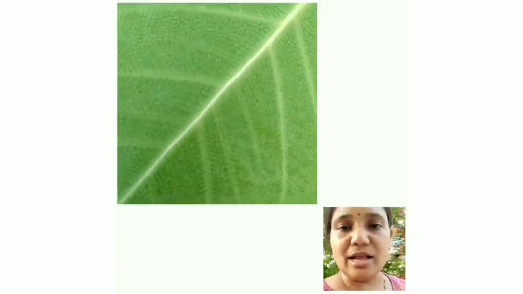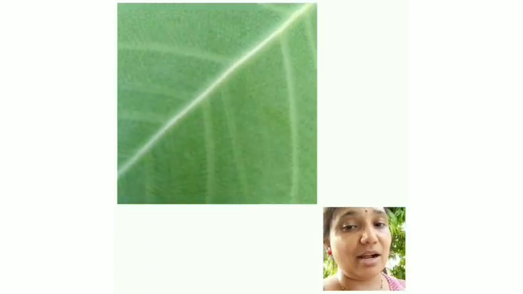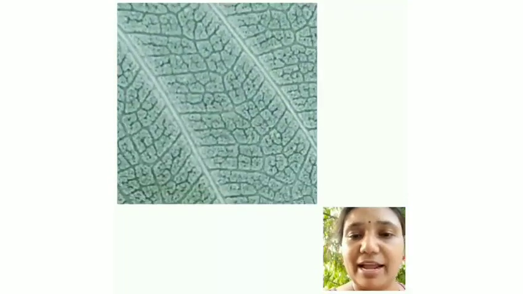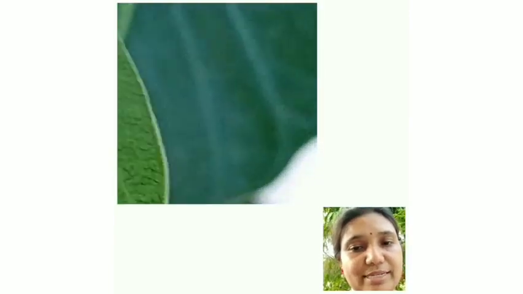These stomata are surrounded by guard cells and they open and close depending upon the availability of light and water. So when it opens, exchange of gases takes place and it allows carbon dioxide to get in and oxygen to go out.